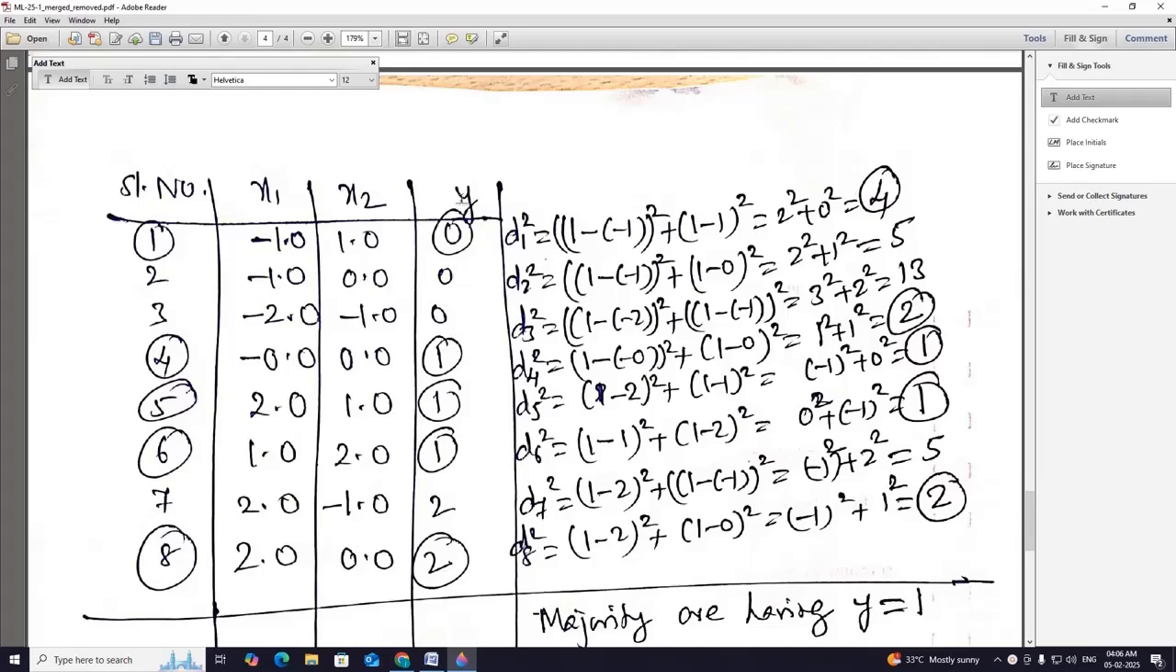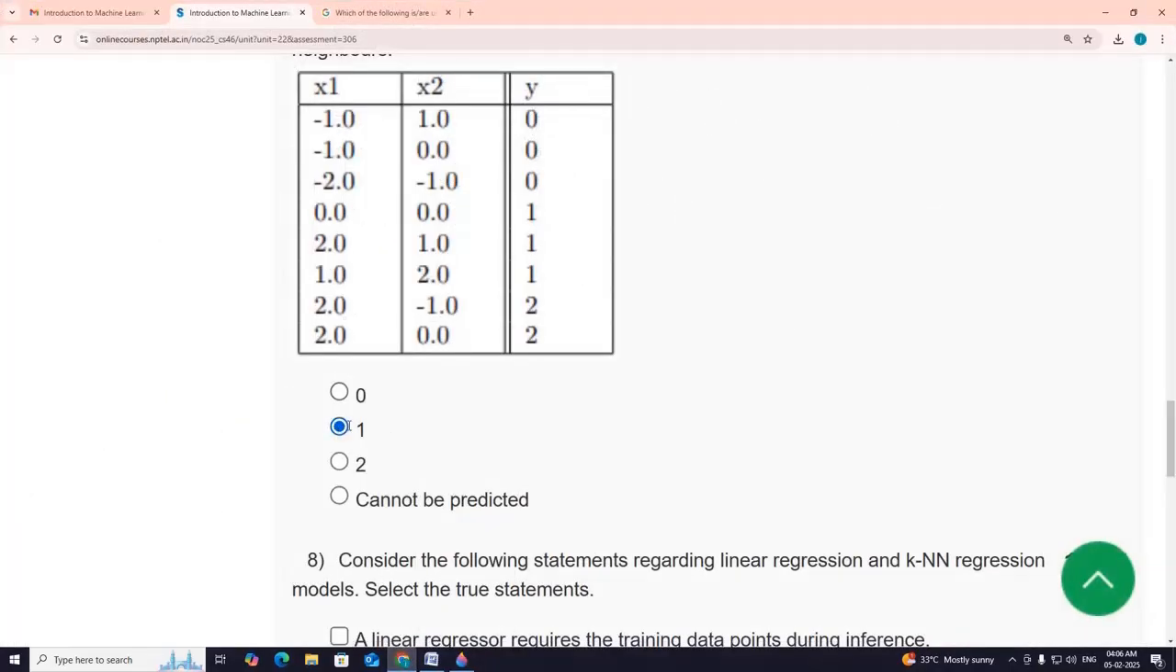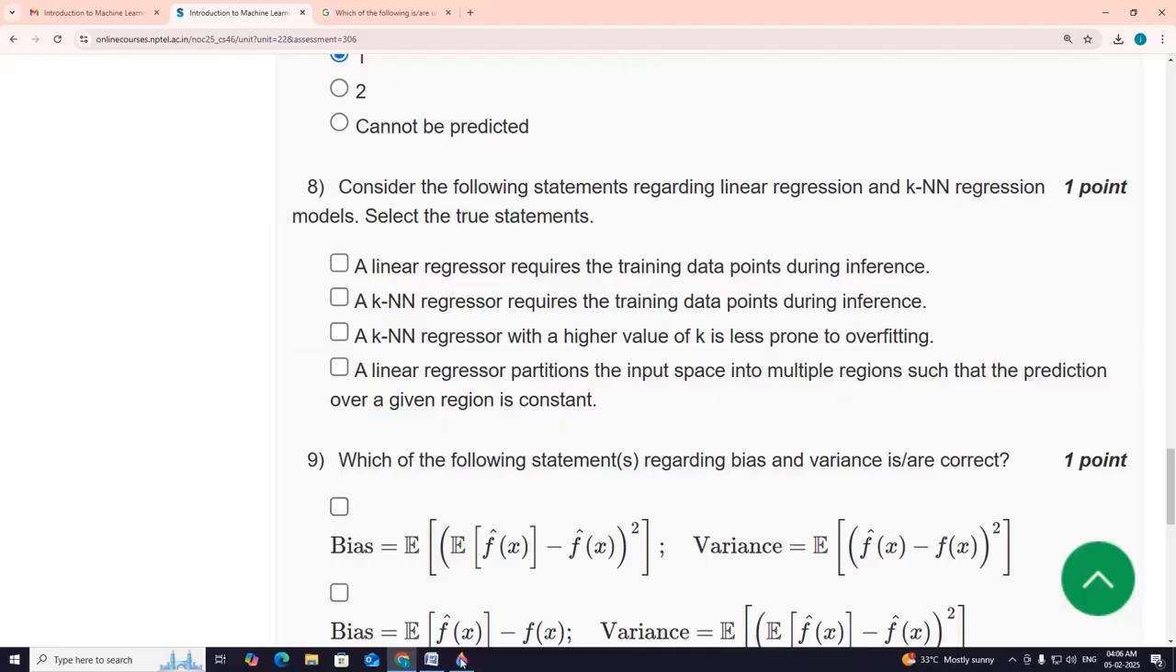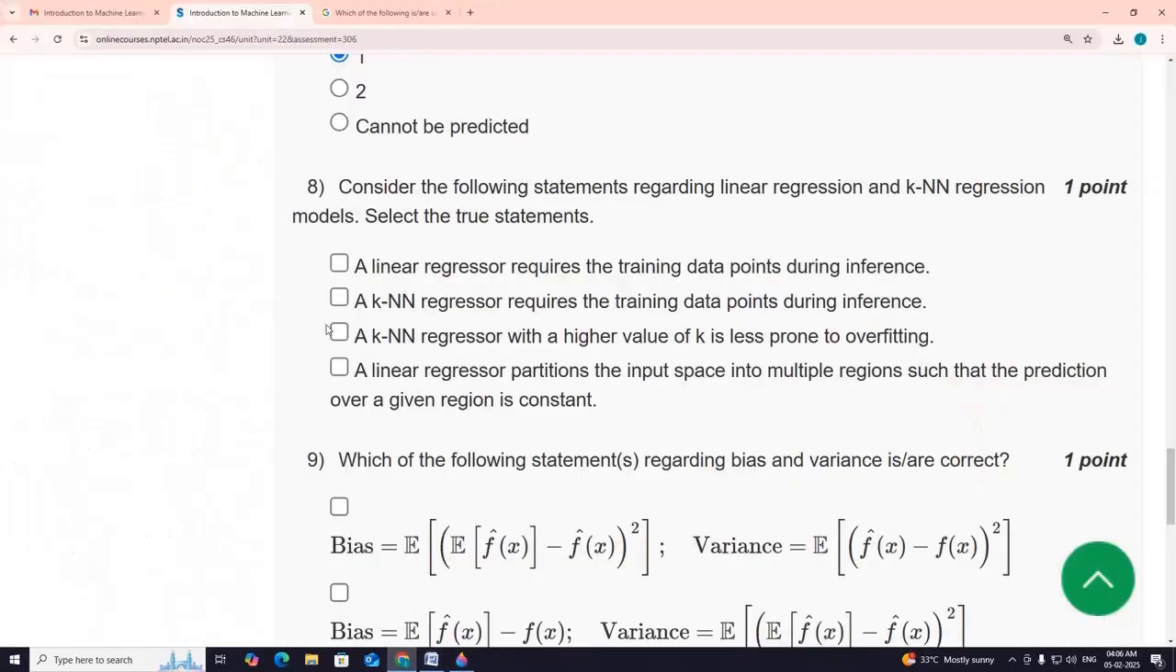Among these, there are 0 labels, 1 labels and 2 labels for y. The number of neighbors having label 1 is more, therefore y is equal to 1. So the answer is option B, 1. Eighth one: the answers are options B and C. B, KNN regressor requires training data points during inference, and C, KNN regressor with a higher value of K is less prone to overfitting.